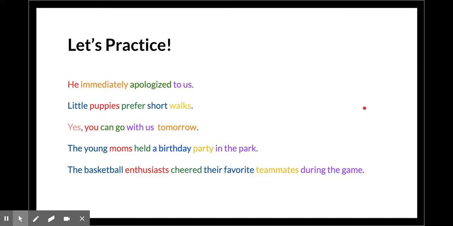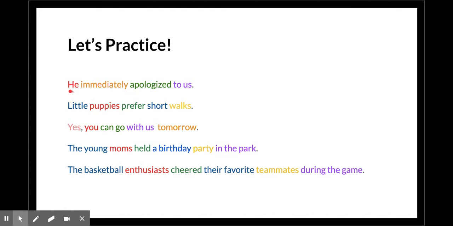Hello, everybody. We're going to practice determining what the parts of speech are in these sentences. The first thing you want to do is read the sentence silently to yourself. Then determine what the star attraction is. The star attraction is the subject or noun, or it could be a pronoun which replaces the subject or noun, which is a person, place, or thing.